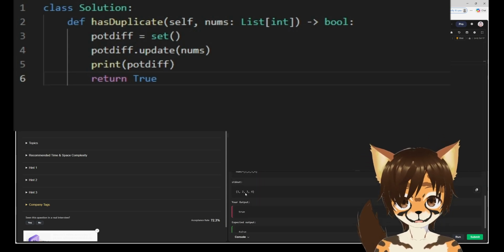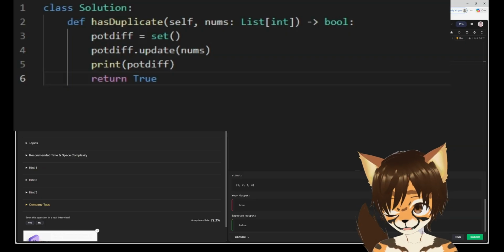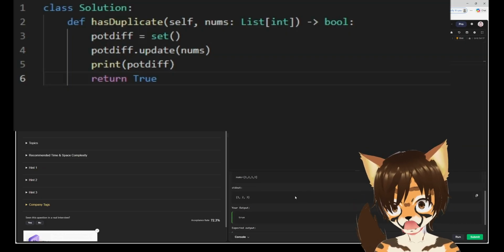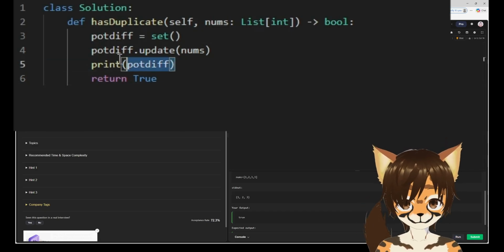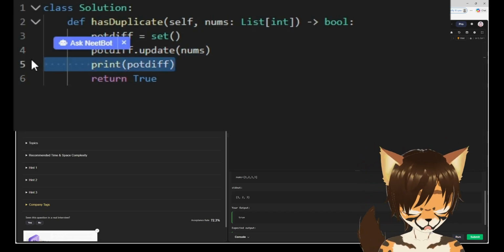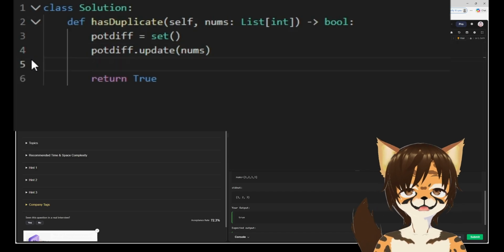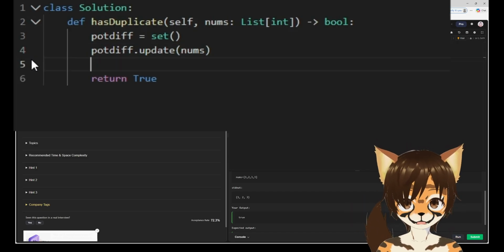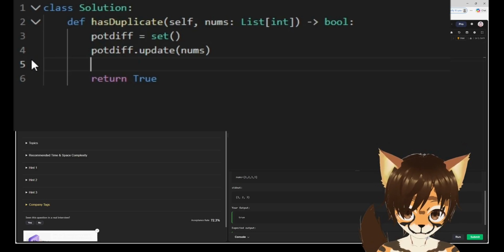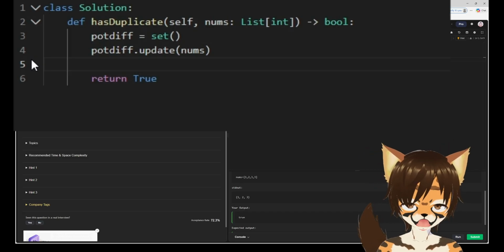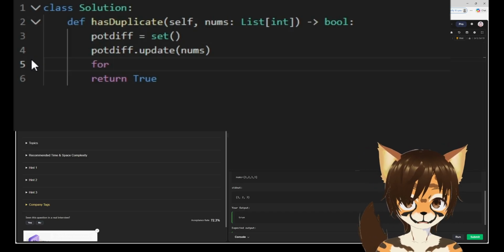No, let's see. Send it out. That's 1, 2, 3, 4. Perfect. Over here, 1, 2, 3. Perfect. Okay, so that proved what I wanted to do with this. We can update it, and all it does is get rid of all the repeated numbers in the list. So now we just need one iteration across this.